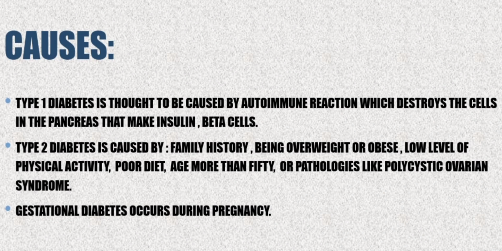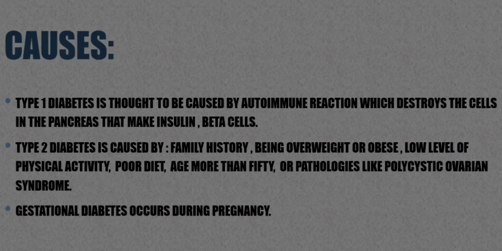Causes. Type 1 diabetes is thought to be caused by an autoimmune reaction which destroys the cells in the pancreas that make insulin, the beta cells. Type 2 diabetes is caused by family history, being overweight or obese, low level of physical activity, poor diet, age more than 50, or pathologies like polycystic ovarian syndrome. Gestational diabetes occurs during pregnancy.